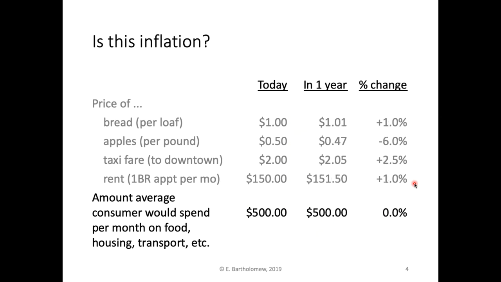Then we look at the second case where we had different moves, some up and down, and they might balance out so that the basket might actually still cost $500 after a year, although the cost of individual items could be more or less. In this case, we would say inflation was 0%.